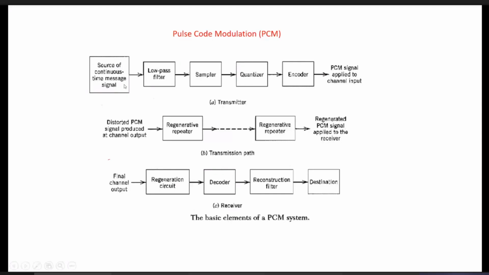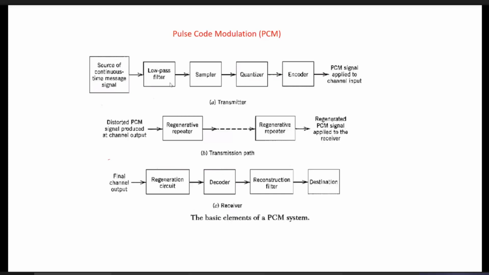If, because of noise and other effects, the frequency band of the input source increases, the low pass filter restricts it because it eliminates the higher frequency components which arise due to noise. Now you can see the first block is the sampler.